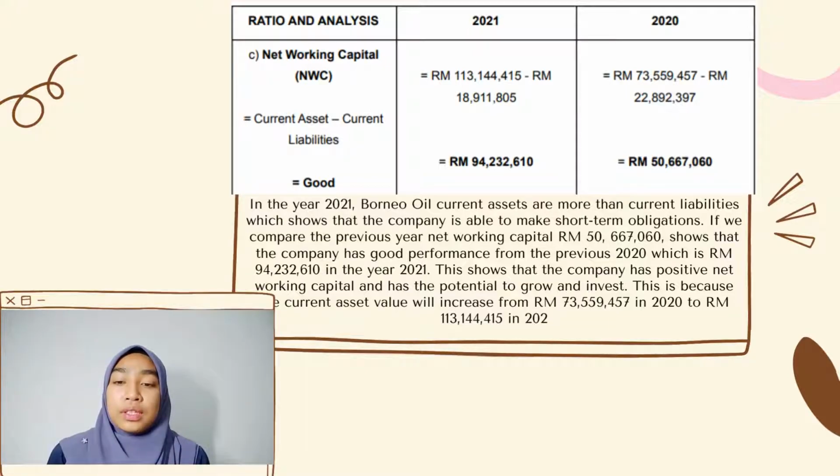For Borneo Oil, net working capital shows that the company has good net working capital in year 2021 with RM94,232,610, which is higher than year 2020, which is RM50,667,090. The company has positive net working capital, and it means that the company has the potential to grow and make investment.